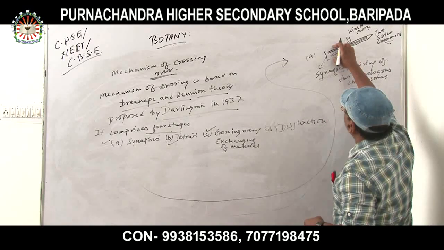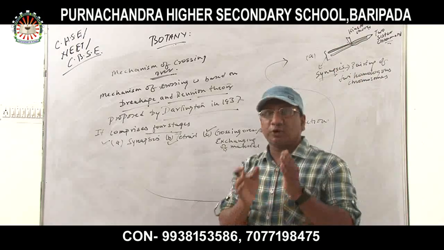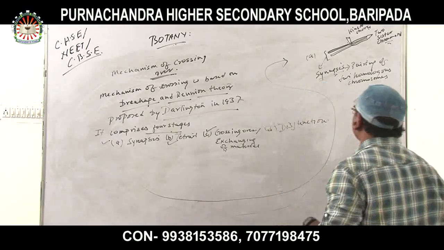The pairing of two homologous chromosomes is mainly seen in which stage? It is seen in the zygotene substage of prophase I of meiotic division. Remember, it is a very important point.